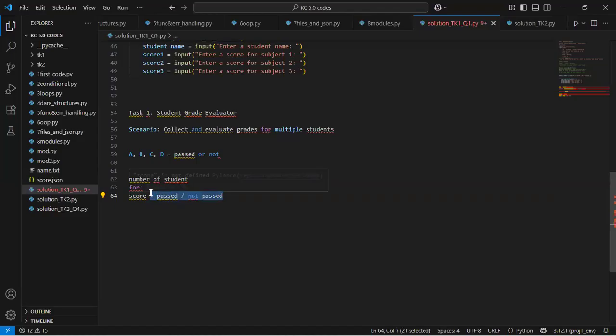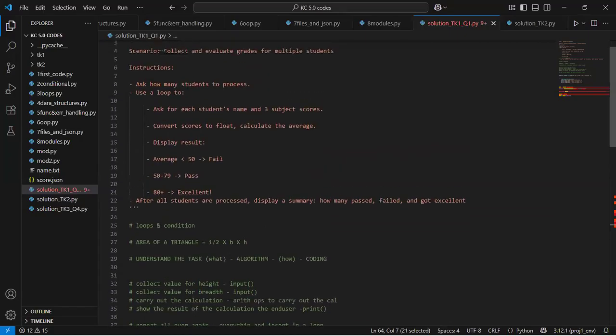So since I'm collecting this score for 3 subjects, it means that at some point I should either use the sum of this score to tell if you passed or not, or I should use the average of that score to tell if you passed or not, right? So I go back again and check. All right, so I will check for average. So this evaluation is based on the average of 3 scores.